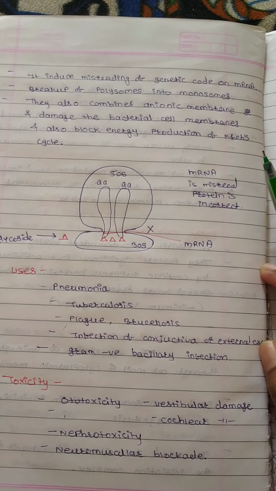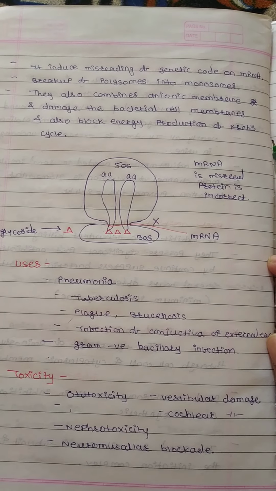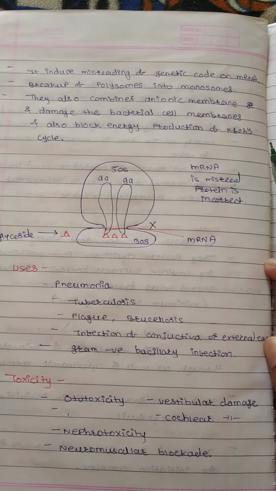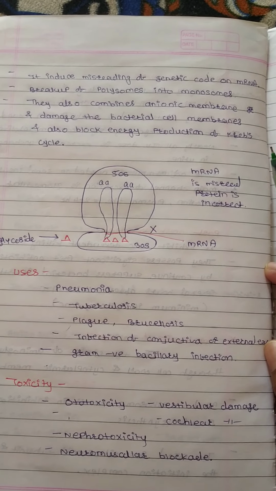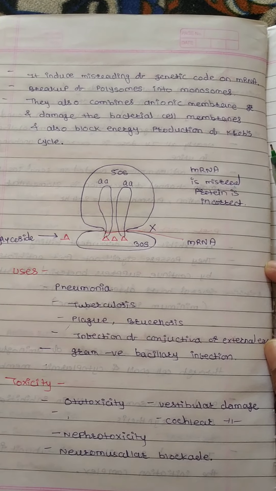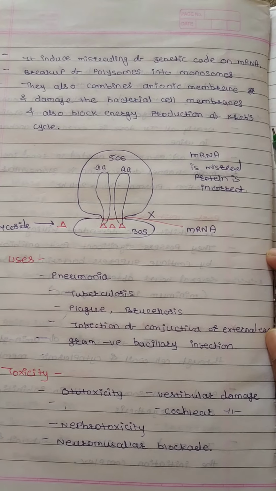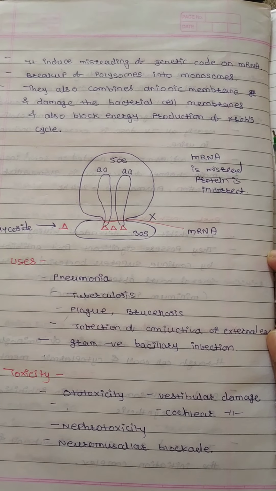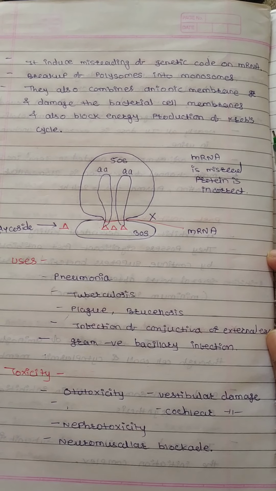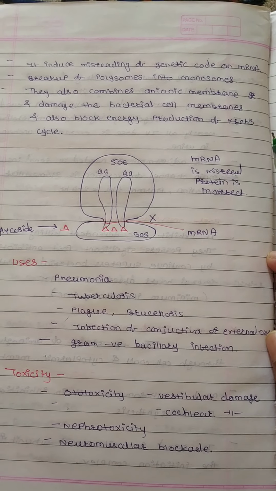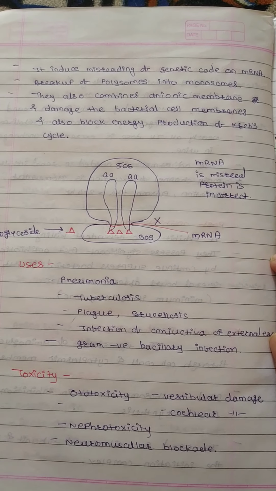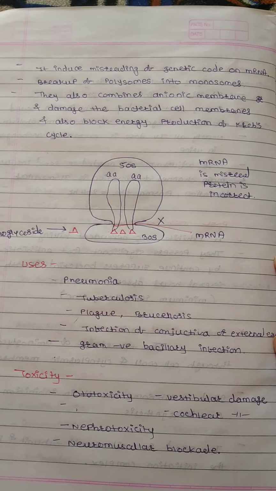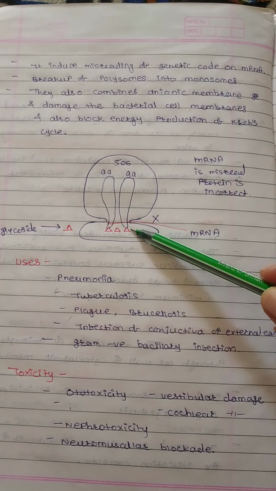It induces misreading of the genetic code on mRNA and breakup of polysomes into monosomes. They also combine with anionic membrane groups, damage the bacterial cell membrane, and block energy production of the Krebs cycle.